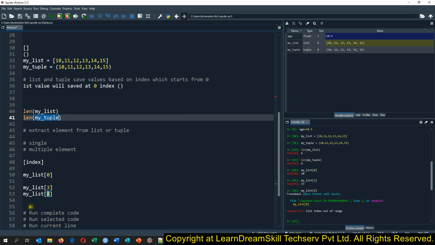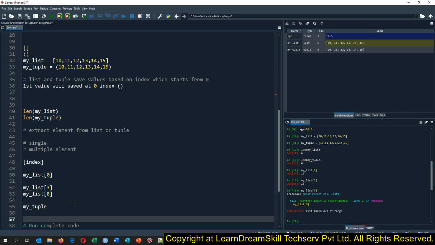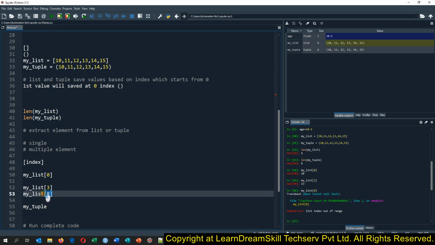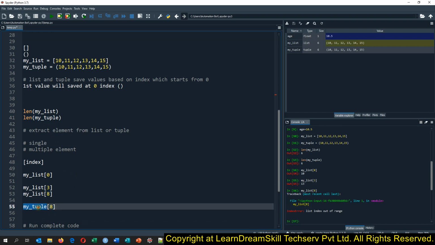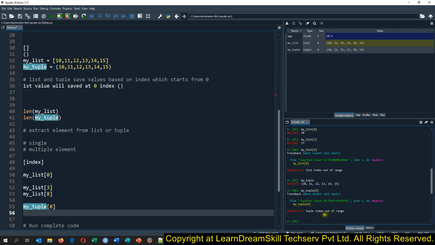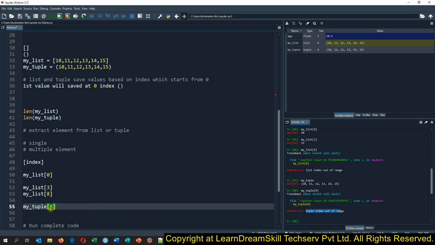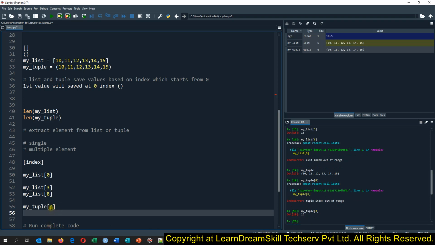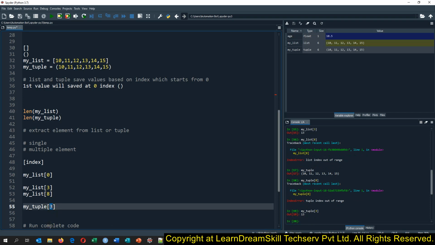Now let me show you how we can extract an element from the tuple as well. So I can copy the same code, because I will just be changing the tuple itself. I run this code, and see, it is giving me the error: tuple index out of range. And if I give 3 here, it will give me the value. If I give 0 here, then it will give me the value.